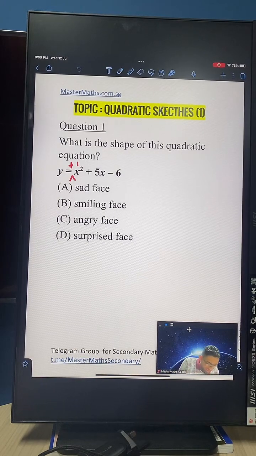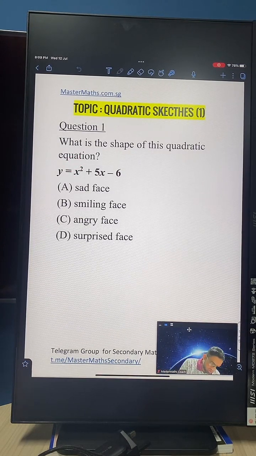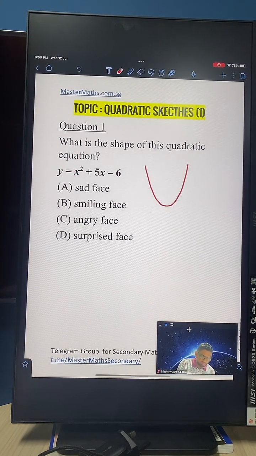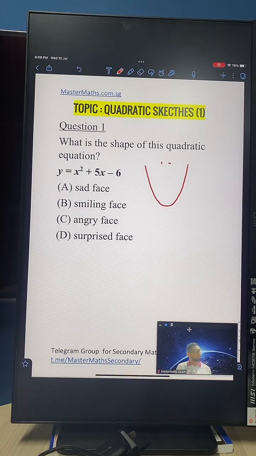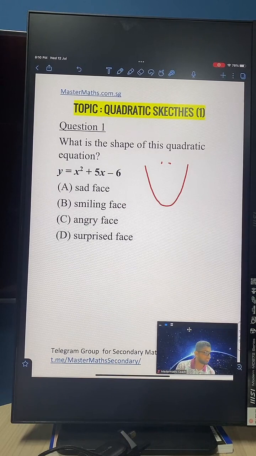So when the coefficient of x squared is positive, just like a positive person who likes to smile all the time, the shape of your graph will be a smiling face. I hope this is clear.